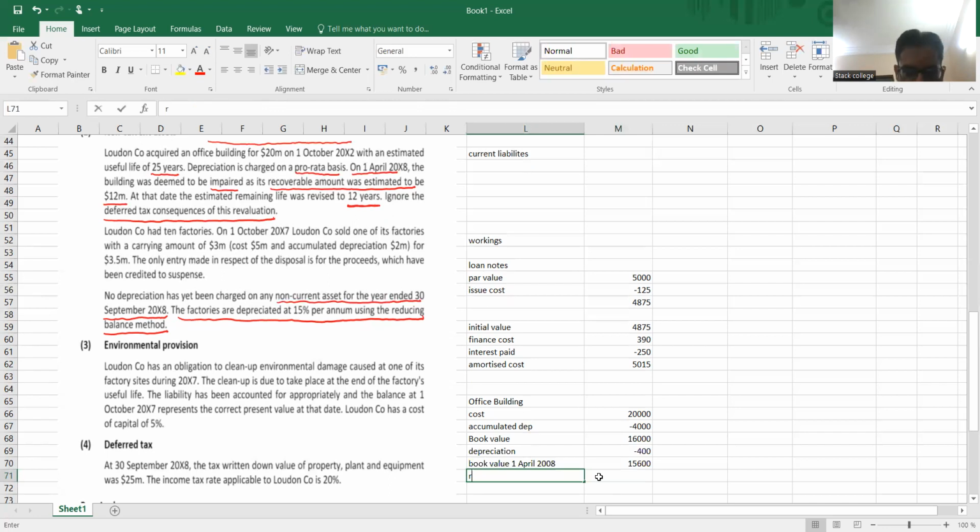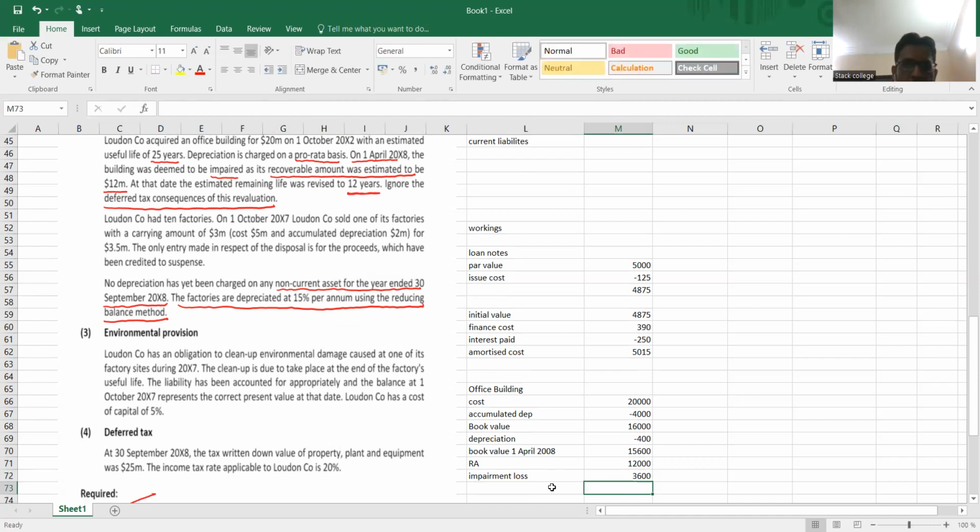Now compare this with the recoverable amount. Recoverable amount is given in the question. Let me check. On 1st April, the building was deemed to be impaired as its recoverable amount was estimated to be 12 million. So its recoverable amount is 12 million. If book value is more than recoverable amount, then the difference is impairment loss. So here, impairment loss, IAS 36. How much is the impairment loss? It is 3,600. So we need to adjust impairment loss.